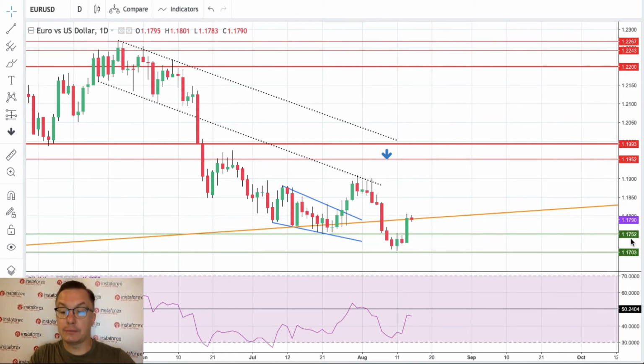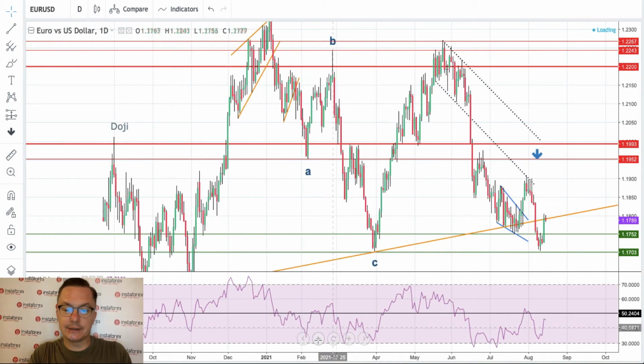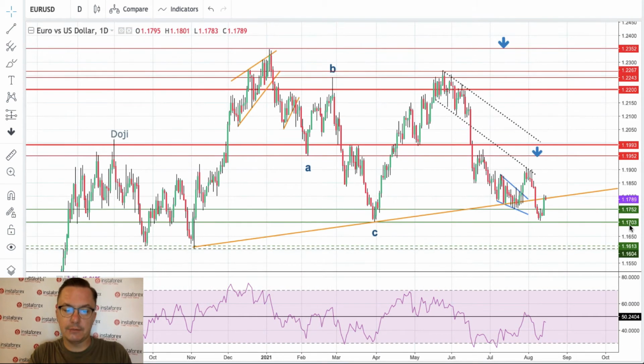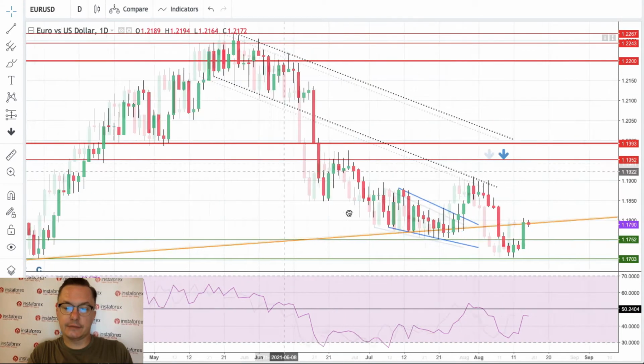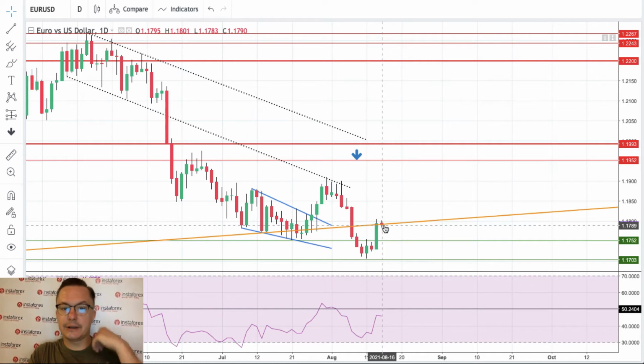We have a breakout above 1.1752. Now we are testing the old trend line. As you can see here, this is the trend line from November last year, and as you can see, we broke below it, and now we are testing it after this massive jump in volatility recently. So this last Friday green candle, we are trading close to the highs of the Friday,